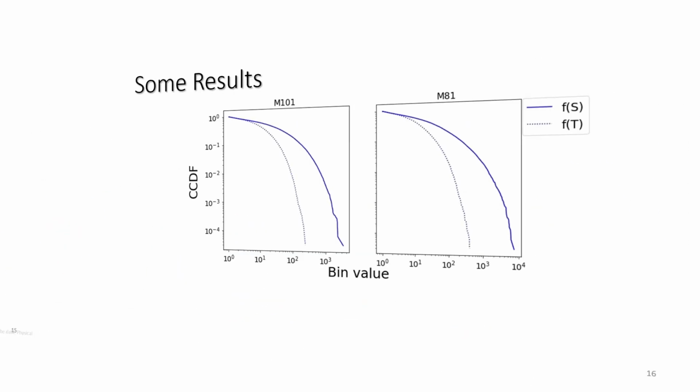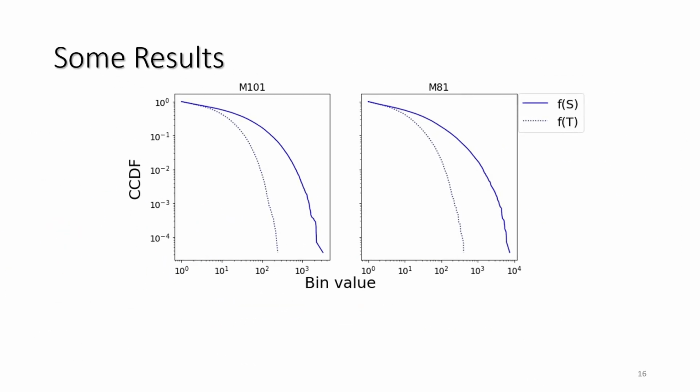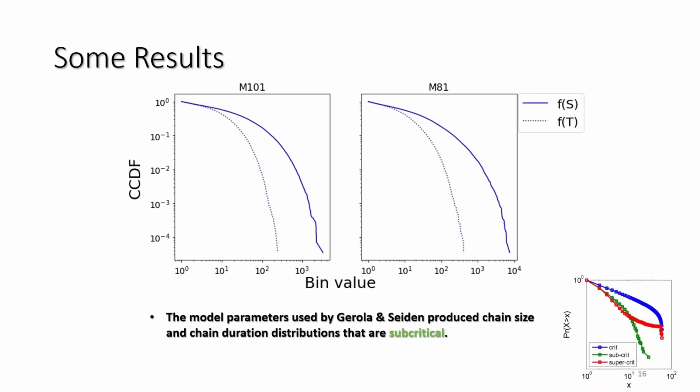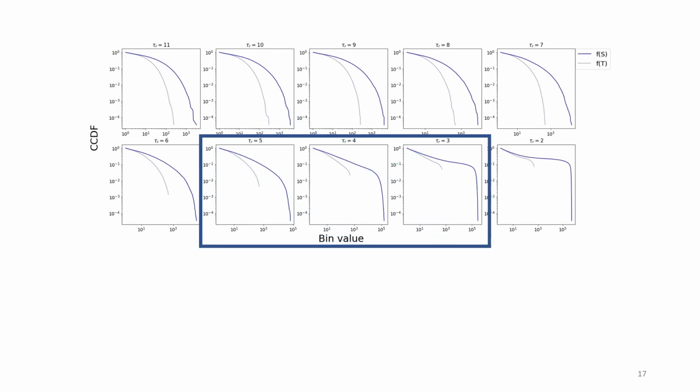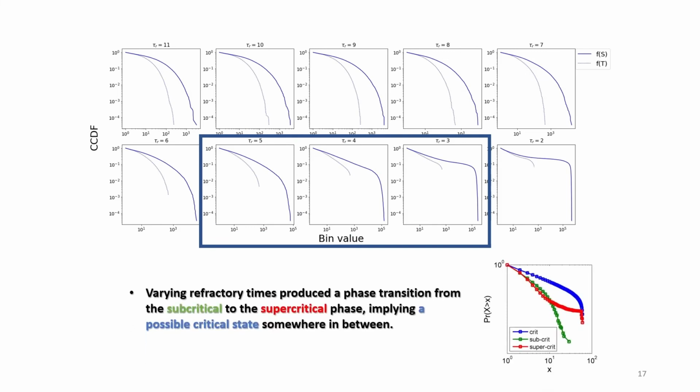Using the model parameters Girola and Sidon implemented, the star formation, chain size, and duration distributions obtained showed subcritical behavior. However, varying one of the model parameters, particularly the refractory time, the star formation, chain size, and duration distributions showed a phase transition from the subcritical to the supercritical phase. This implies a possible critical state somewhere in between, and further analysis was done on the chain size and duration distributions of suspected critical behavior.